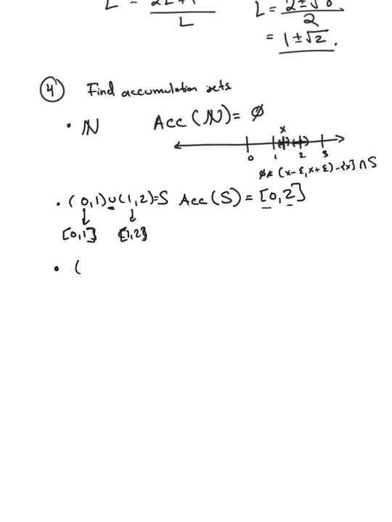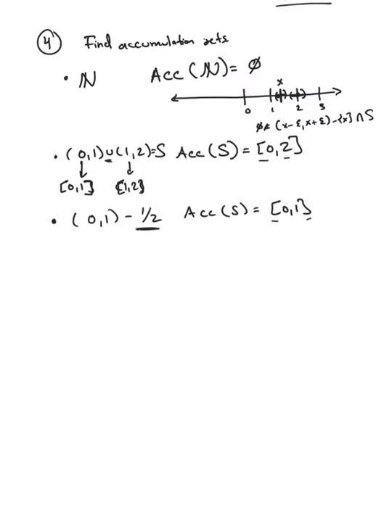Okay, so this one is also very similar. The accumulation points are again just the closed interval 0, 1. The point here is that once you take accumulation points, you fill in this missing value, the half, because any neighborhood around a half is going to contain elements between 0 and 1. And same thing for the endpoints; they get thrown in as well.